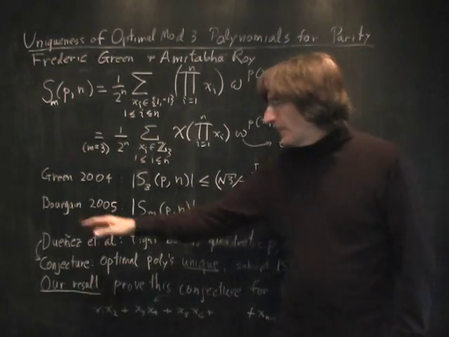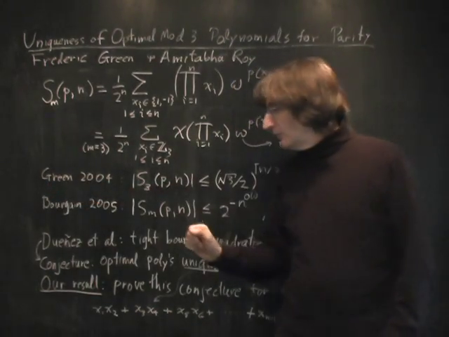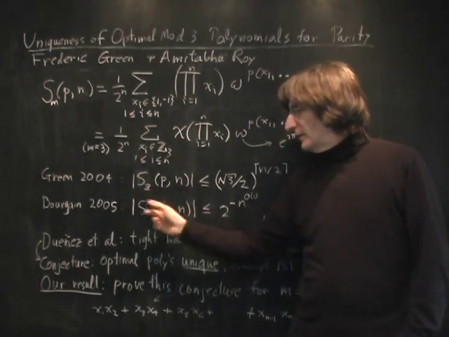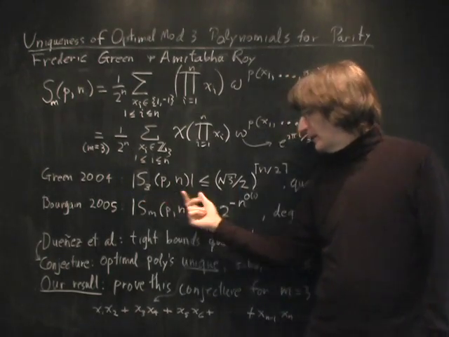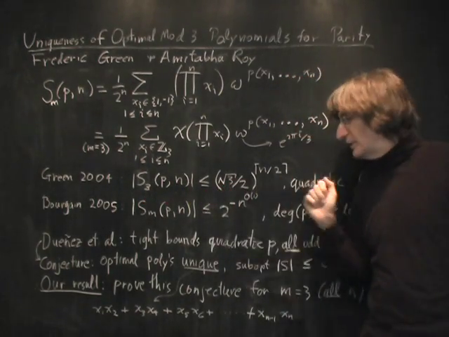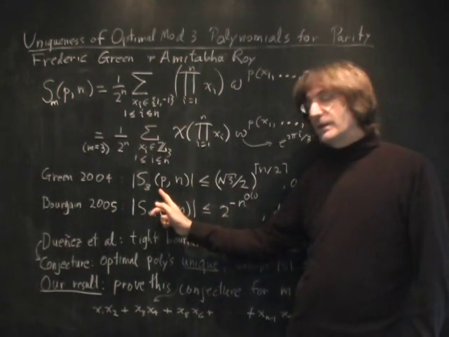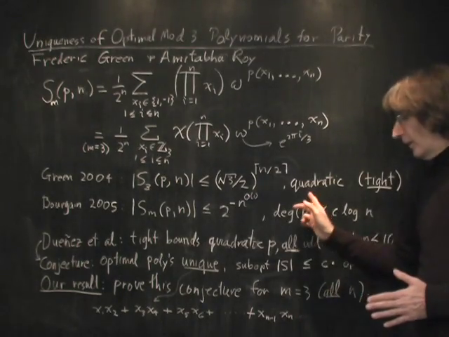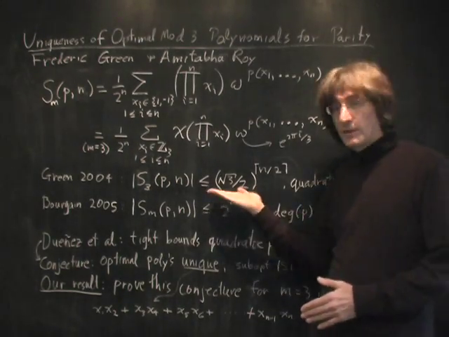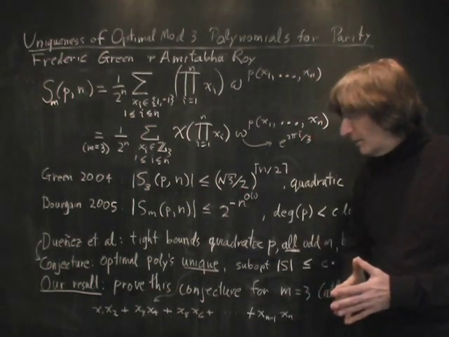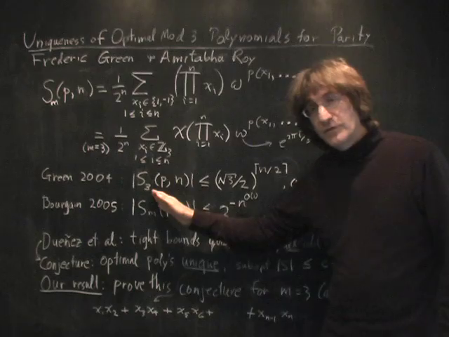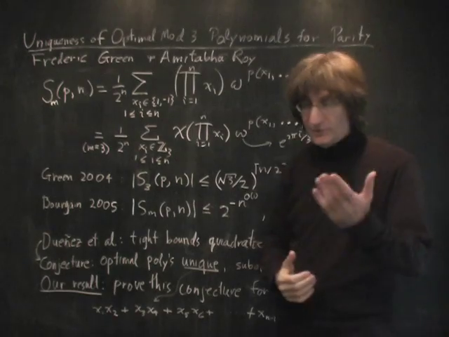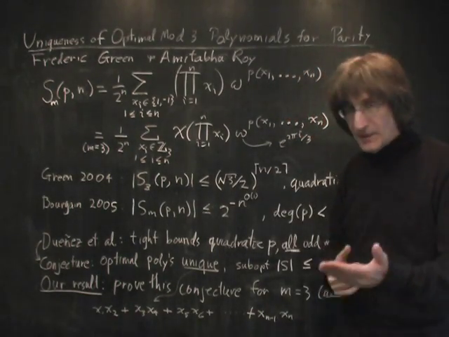Here's what we do know. In a paper I published in 2004, I showed that in the case m equals 3, the norm of this quantity is at most the square root of 3 over 2 to the n over 2. And this is in the case when the polynomial is quadratic. Now, also, this bound is tight. You can't do any better than this. But curiously, the technique I used for this only worked for m equals 3. And one would expect that it would be true for other m. And indeed, something like it is.